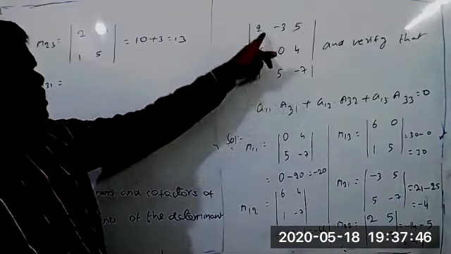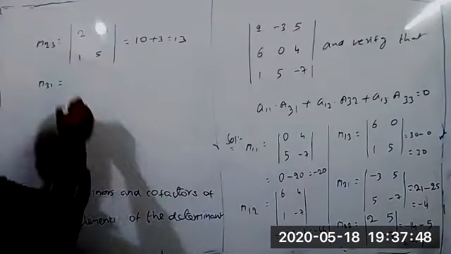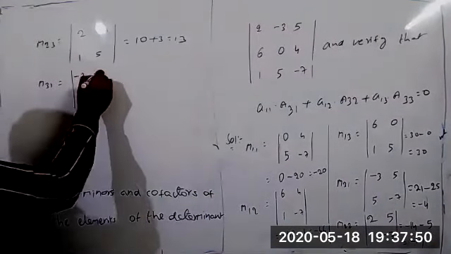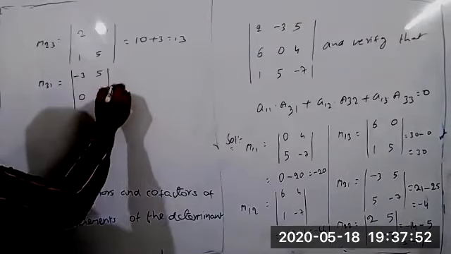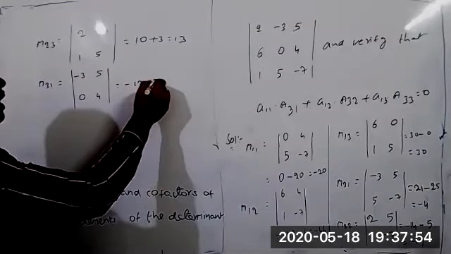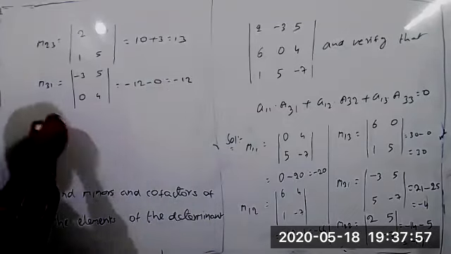Next, M31 means eliminate the third row and first column. The remaining elements you can write down: minus 3, 5, 0, 4. So it is minus 12 minus 0, equal to minus 12.